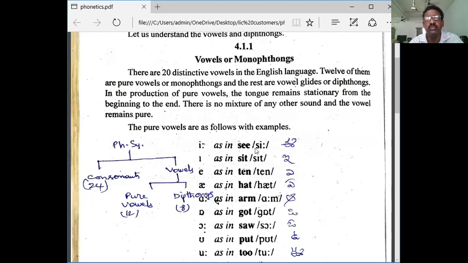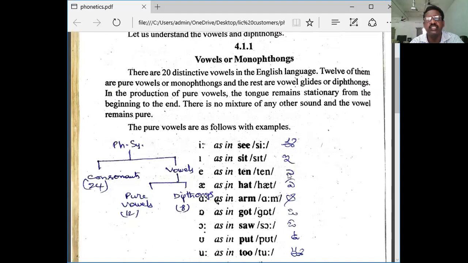This sound is E. This symbol is I as in sit. The sound is as in sit. See, the pronunciation key is sit. E, sit.